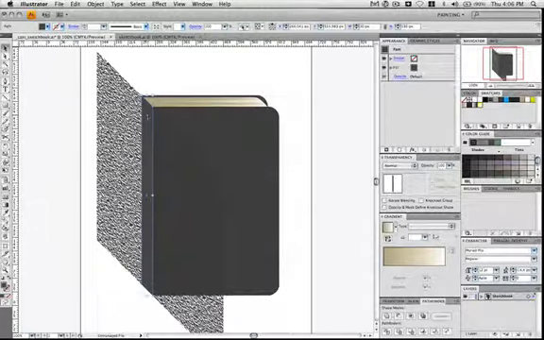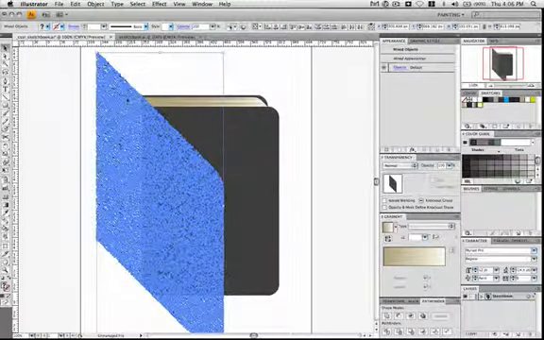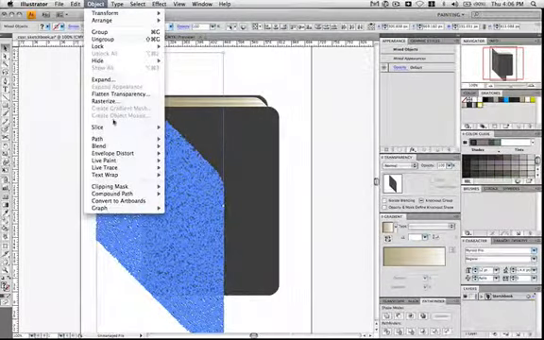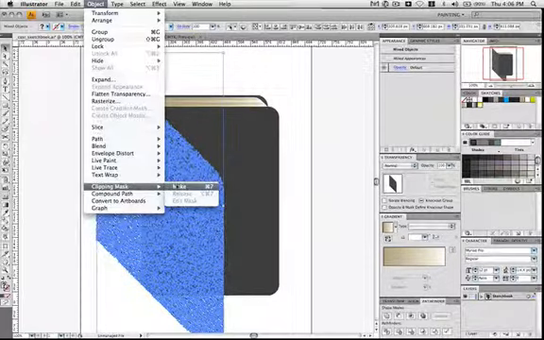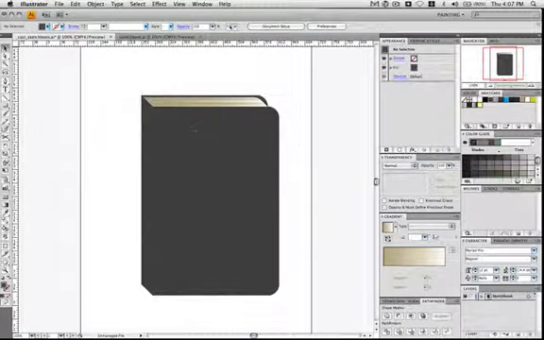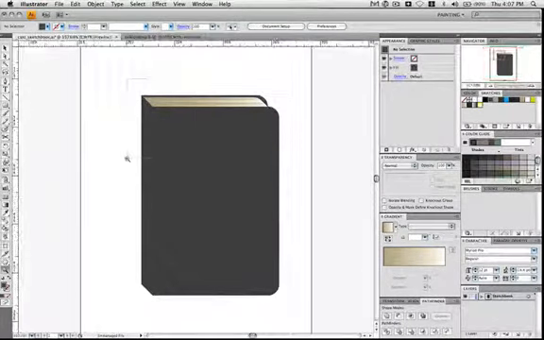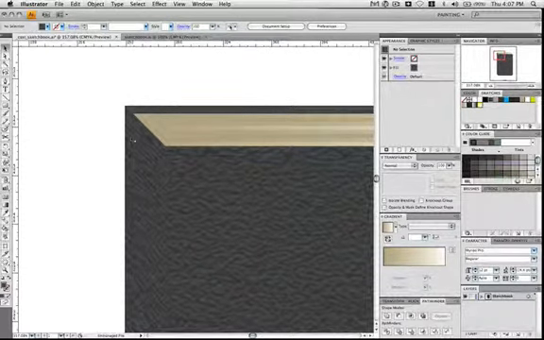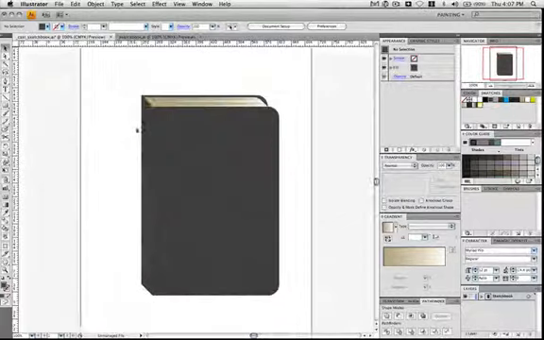Make sure the spine is selected. Hit Command C, Command F, just making a copy and pasting it in front. Hold down the Shift key and then select this pattern, the shear pattern, and go to Object, Clipping Mask, Make. This is really important when working with textures, which is to put it at the right angle of where it's being used.